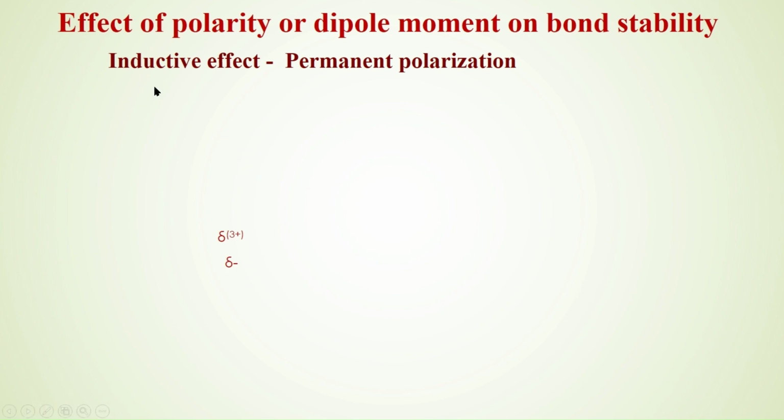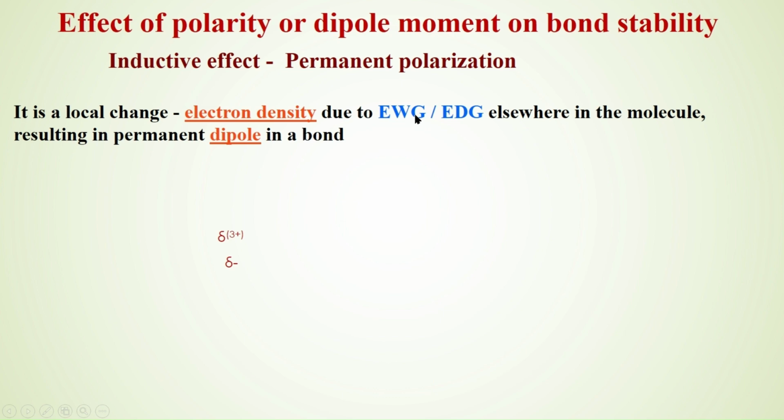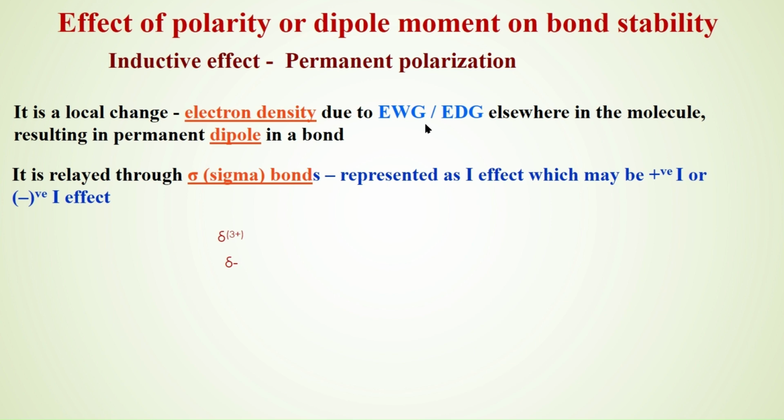One effect we see is the inductive effect. This is a permanent polarization that occurs in the molecule due to the presence of an electron withdrawing group or an electron donating group in the molecule. This polarity is relayed through sigma bonds, and this inductive effect is given as I effect. It may be a positive inductive effect or a negative inductive effect, given as positive I or negative I effect.